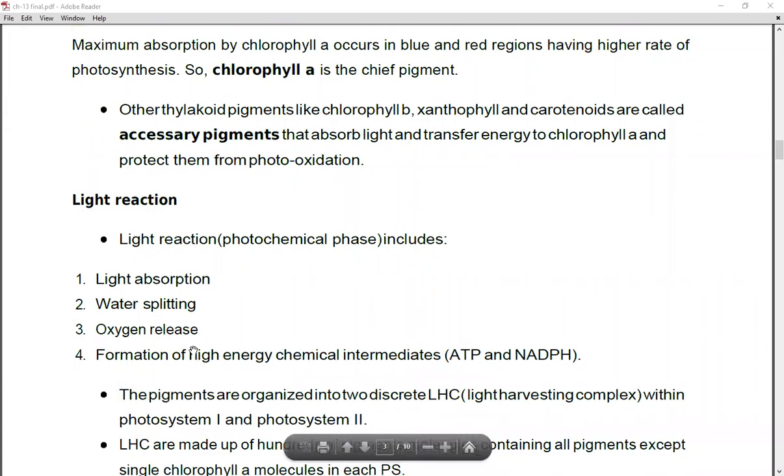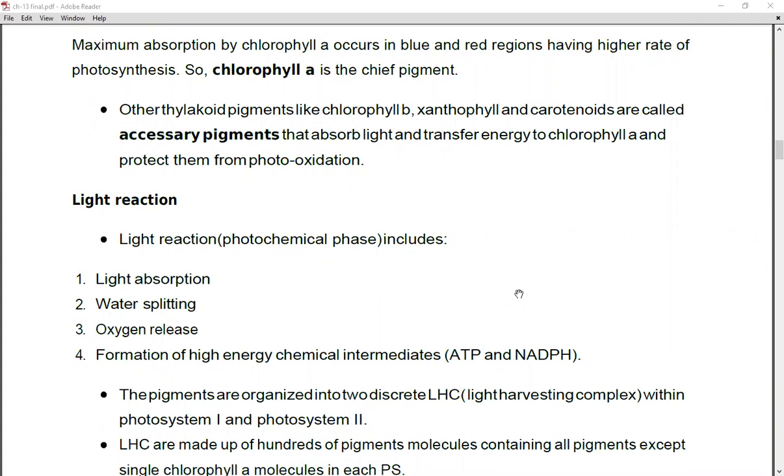Now the light reaction. As we have seen in the upper part, two reactions are taking place. One reaction takes place in the presence of light, and that is light reaction, and the second reaction occurs in the absence of light, and that is dark reaction.